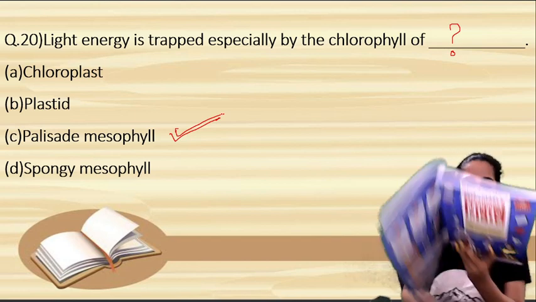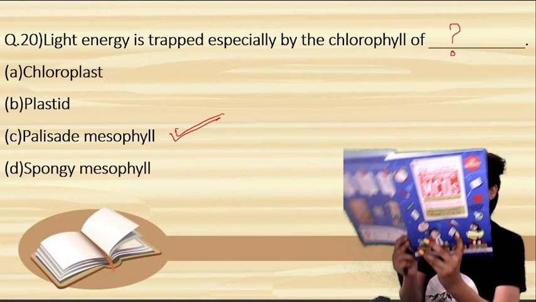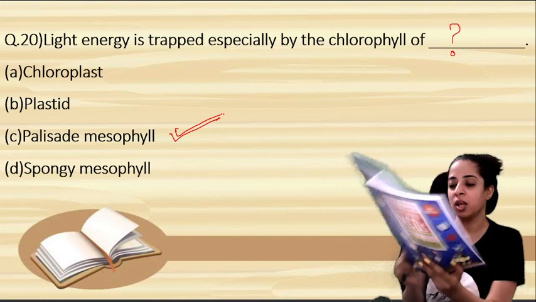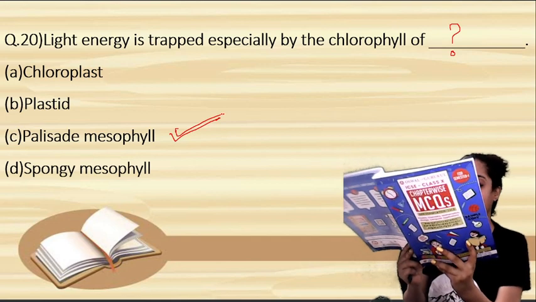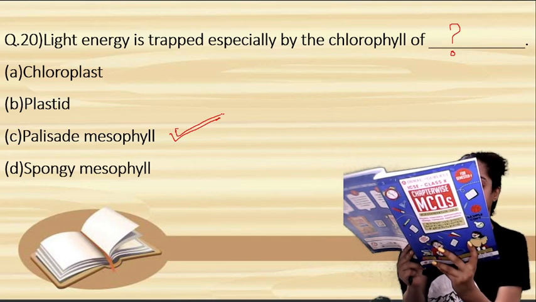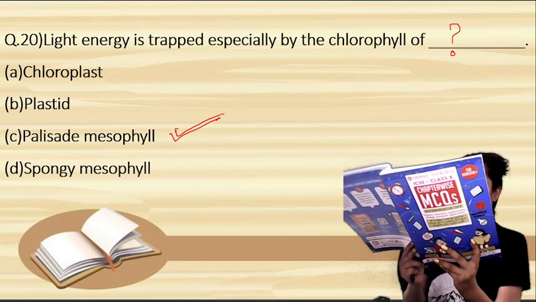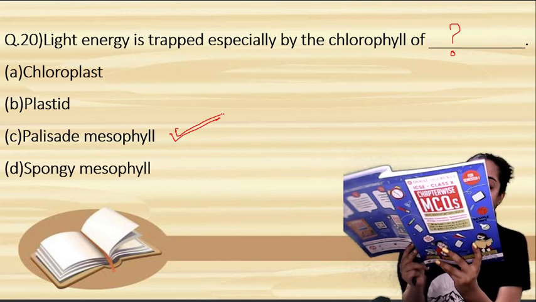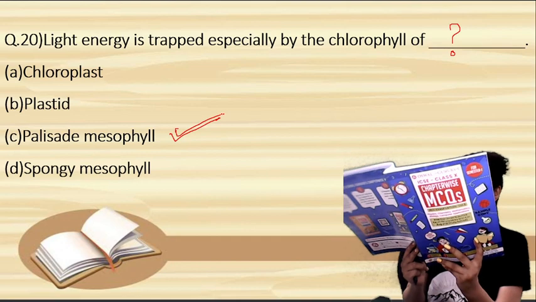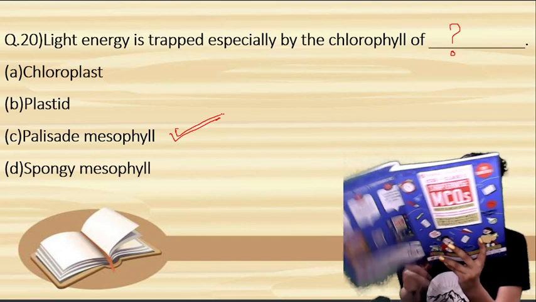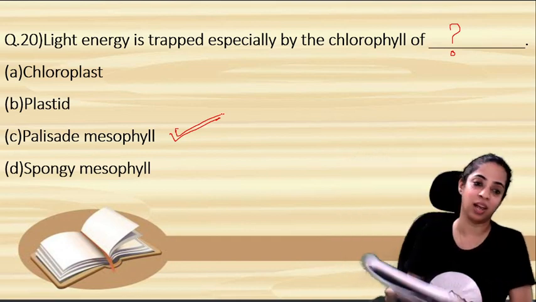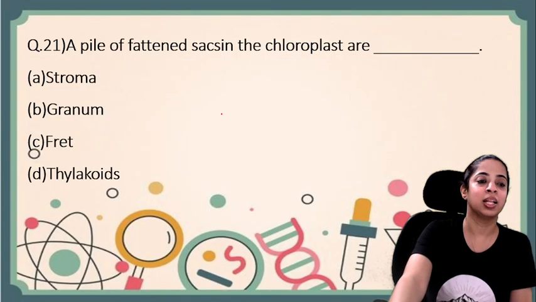So let me read the explanation that the author of this book has given. The elongated palisade parenchyma contains the largest number of chloroplasts per cell and is the primary site of photosynthesis. Light energy is trapped especially by chlorophyll of palisade mesophyll. Clear to you, children? Let's go ahead.